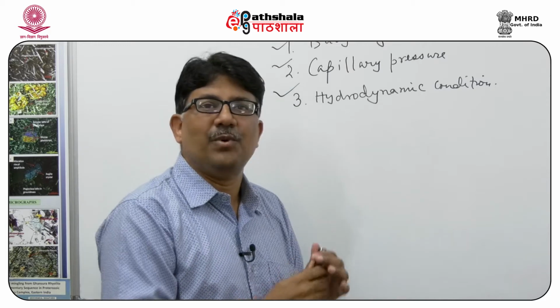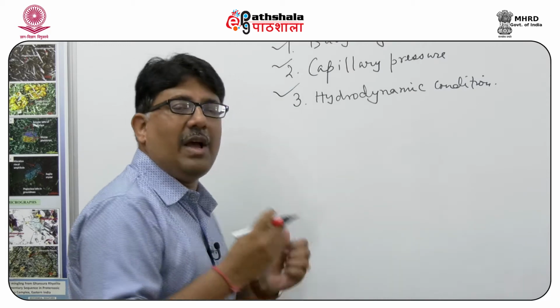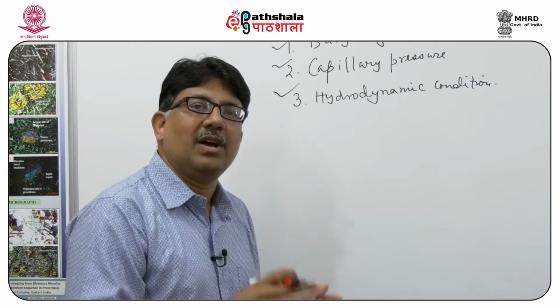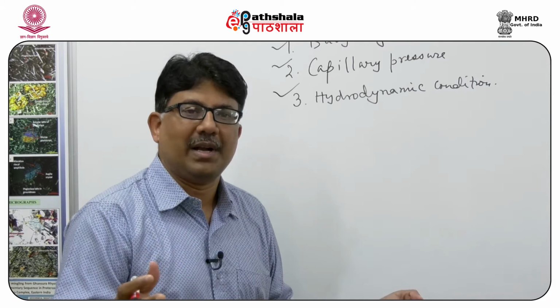What will be the buoyancy force operative on any petroleum component in contact with the pore water?